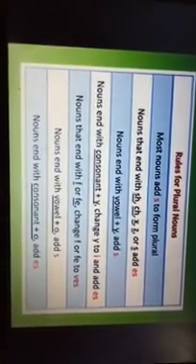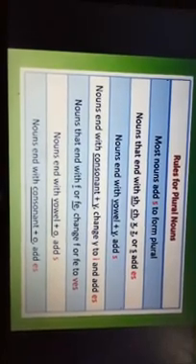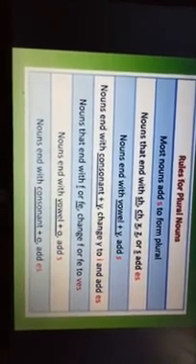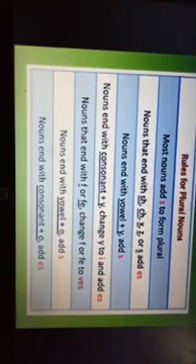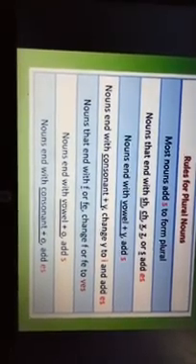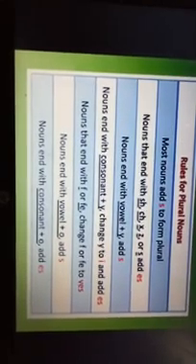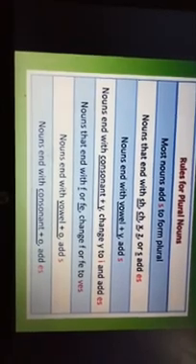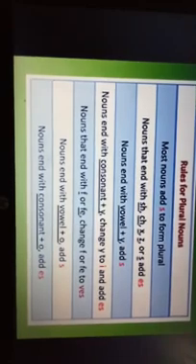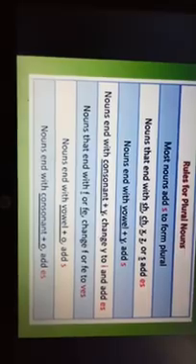Nouns that end with a vowel plus y add s. For example: key, keys. Nouns that end with a consonant plus y, change y to i and add es. For example: butterfly, butterflies. Nouns that end with f or fe, change f or fe to ves. For example: wolf, wolves, knife, knives. Nouns that end with a vowel plus o, add s. Nouns that end with a consonant plus o, add es.